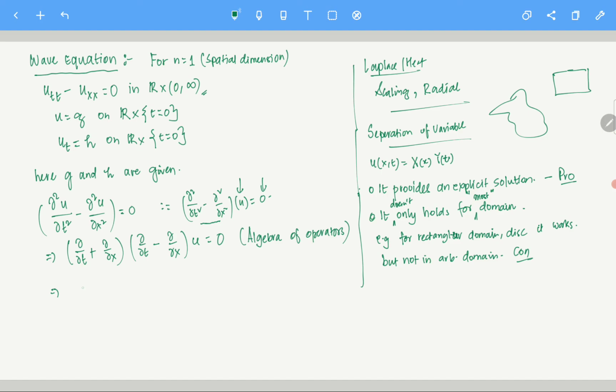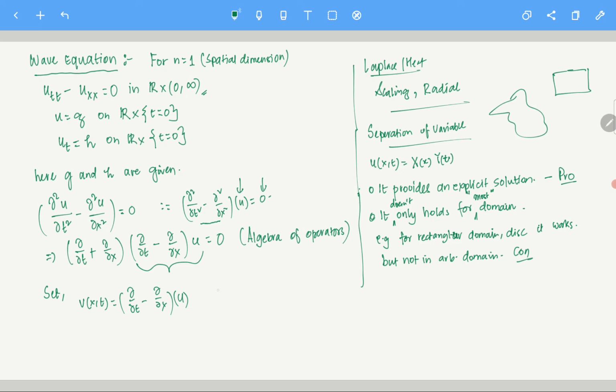Now again I'm using some definitions of operators here, so please bear with me, because this will make life much easier. Now what we do is set this particular thing as some function, let's say v. So set v of x,t to be (del/del t minus del/del x) of u.